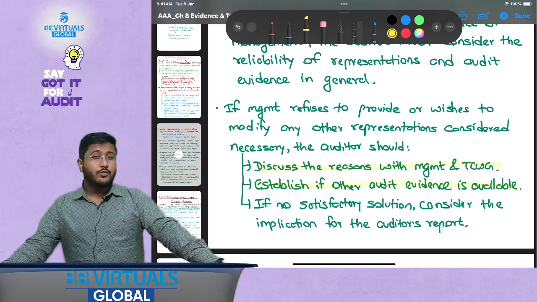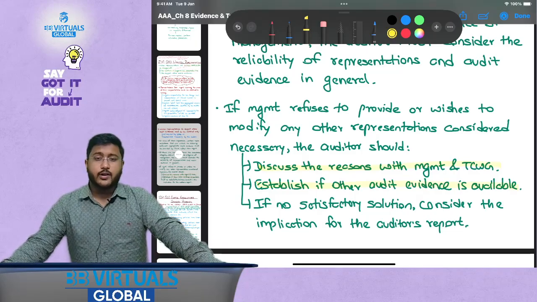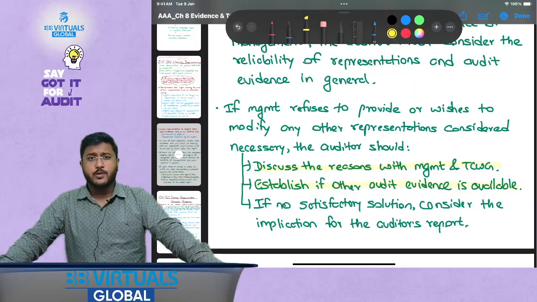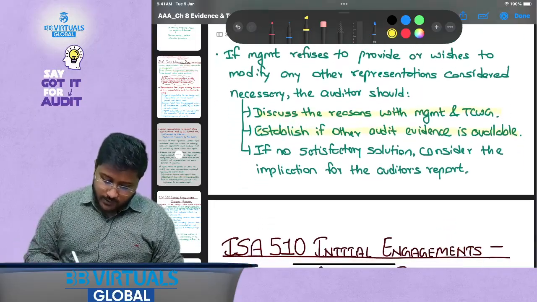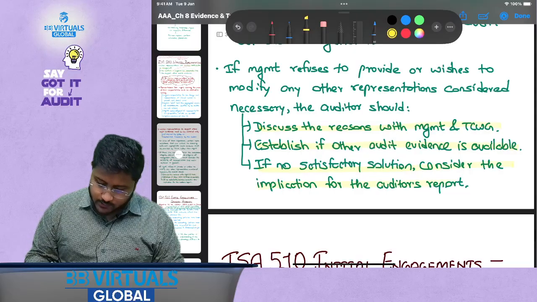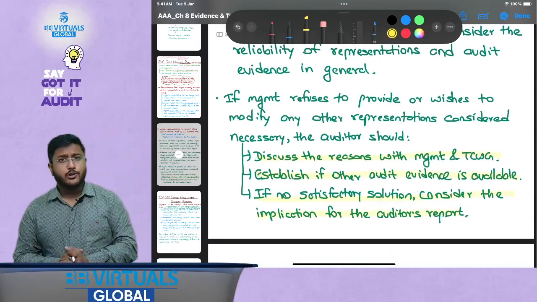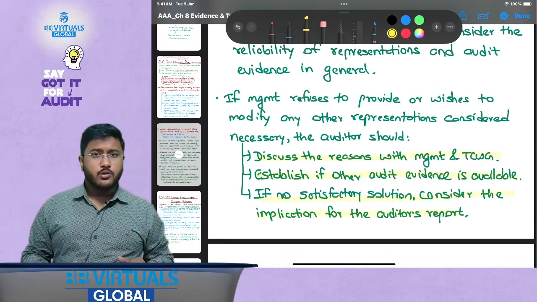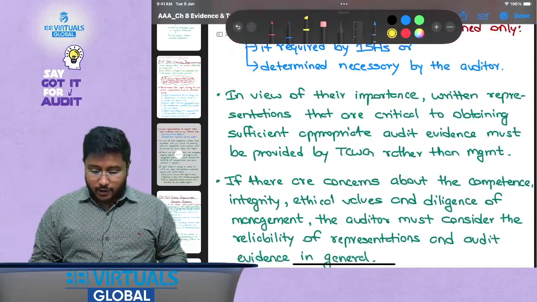However, if you cannot trust the other audit evidence, or if you are unable to conclude based on it, then consider the implication for the auditor's report. That is, you should evaluate whether you need to modify the opinion or whether you need to withdraw from the engagement. I hope this is clear.